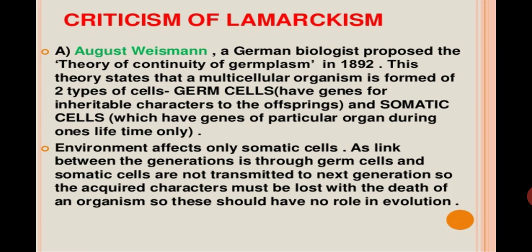The environment affects only somatic cells, as the link between the generations is through the germ cells, and the somatic cells are not transmitted to the next generation. So the acquired characters must be lost with the death of the organism, so these should have no role in the evolution.